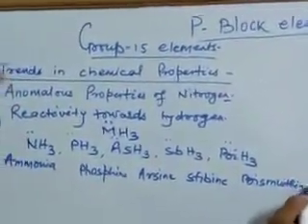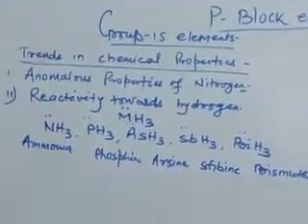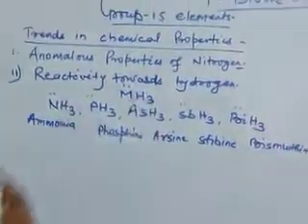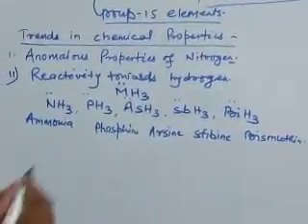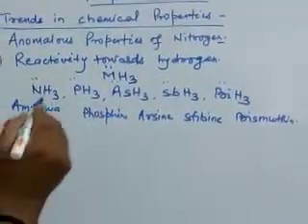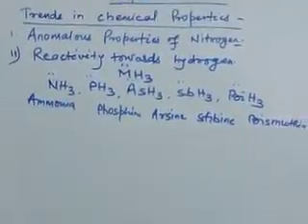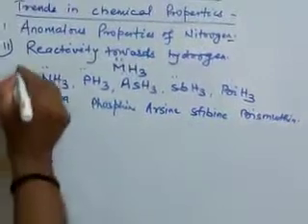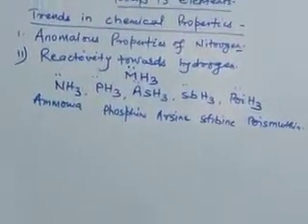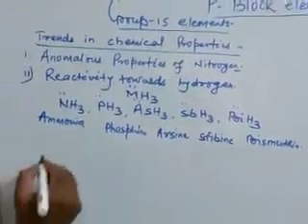These are the common names of group 15 element hydrides. Okay, so the first point we have to remember, all the elements of the group form hydride of the type MH3. Now so many characteristic points are there in the hydrides of group 15 elements.